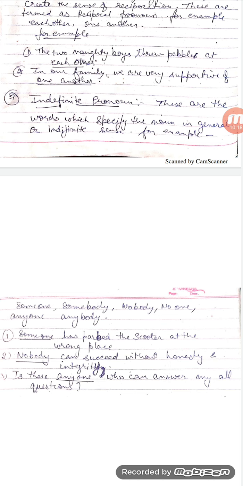Looking at the example, someone has parked the scooter at the wrong place. In this sentence, someone is the indefinite pronoun and it says that someone has parked the scooter at the wrong place, but we do not know who has parked the scooter at the wrong place. We are only specifying it in a general sense. So it is an indefinite pronoun.